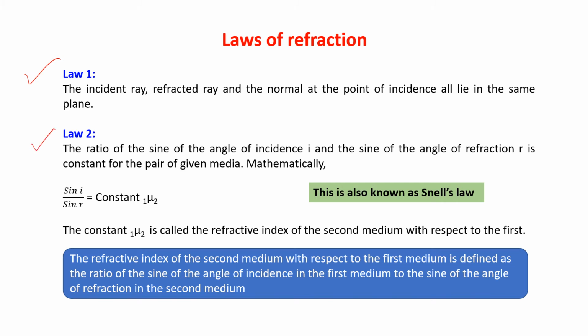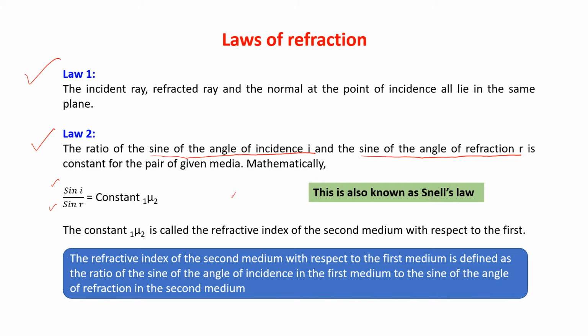Second law, the ratio of the sine of angle of incidence I and the sine of angle of refraction R is constant for the pair of given media. Mathematically, we can say sine I by sine R is equal to constant, which is denoted by mu.